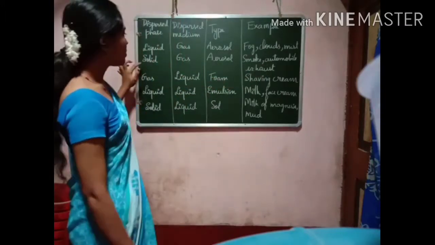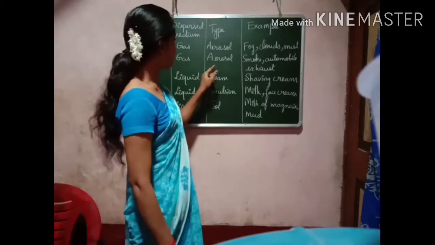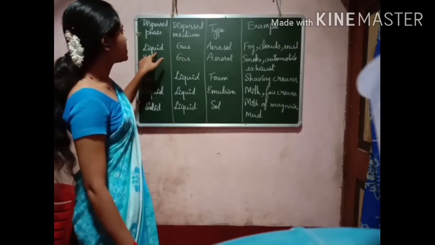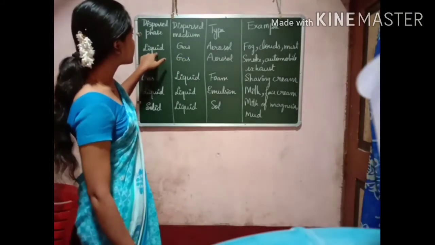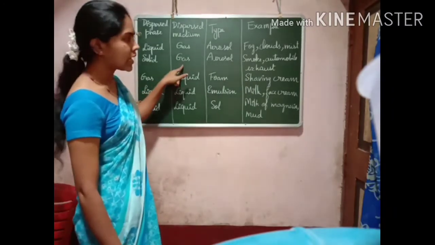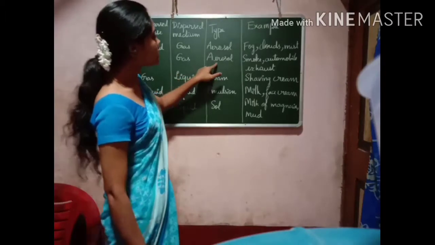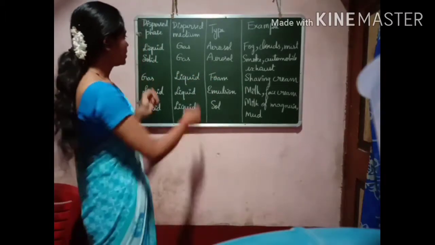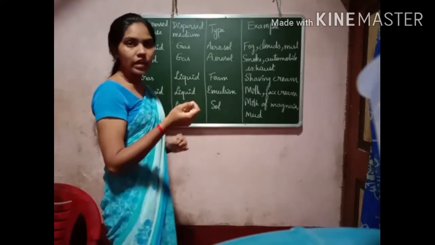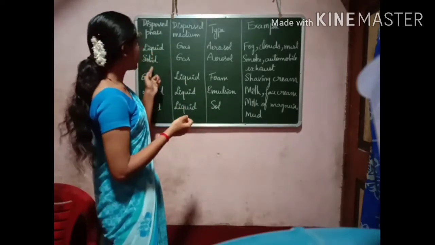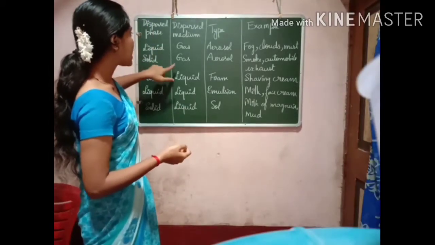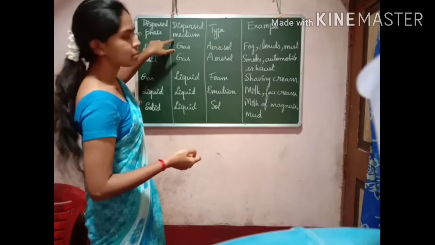The next example is also aerosol. Here, liquid is dispersed in gas; now solid is dispersed in gas. So this is also aerosol. Here solid is the dispersed phase. Instead of liquid particles, solid particles are present. Solid is the dispersed phase and gas is the dispersed medium.